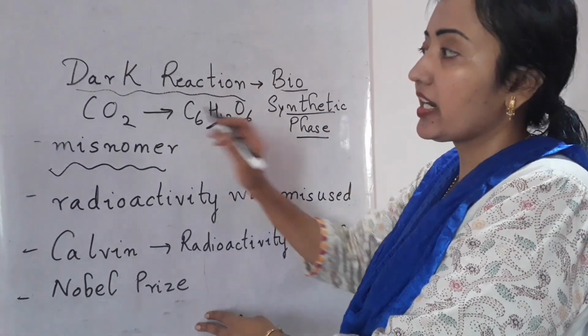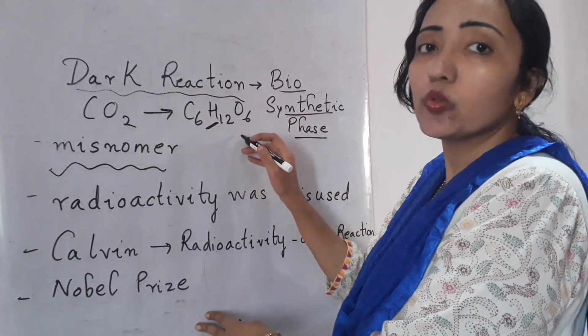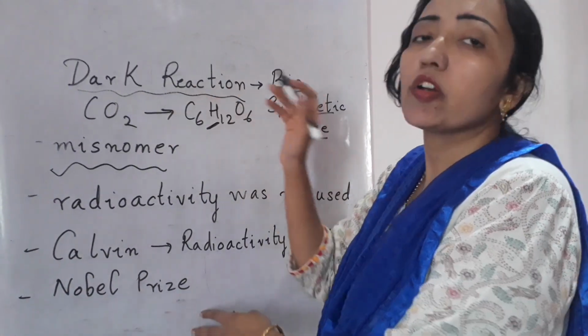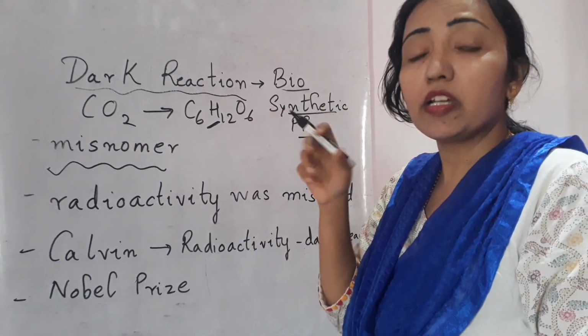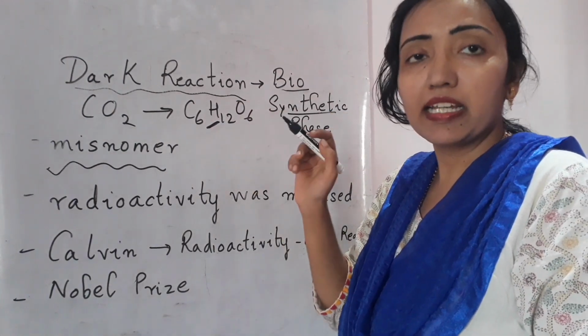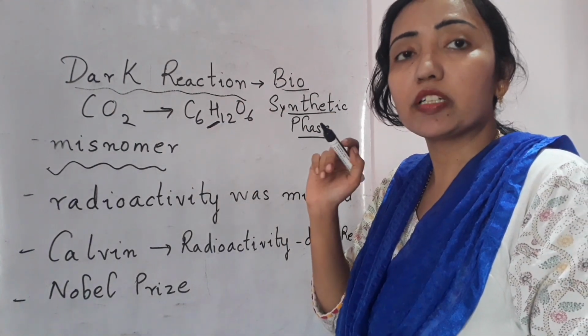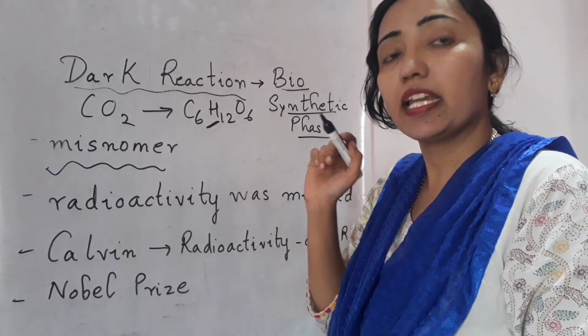The dark reaction is a biosynthetic phase and a reduction reaction in which carbon dioxide, which is assimilated in the food, is reduced to glucose. It does not take place during a dark period, that is, in the absence of sunlight. It does not require sunlight, but it requires the byproduct of the light reaction, that is NADPH and ATP.